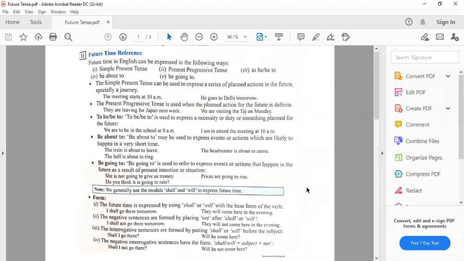The future time is expressed by using shall or will with the base form of the verb. That means first form of the verb. I shall go there tomorrow. They will come here in the evening. Note down where we use shall and will. We use shall for the first person subjects, that means I and we. And we use will for the second and third person.